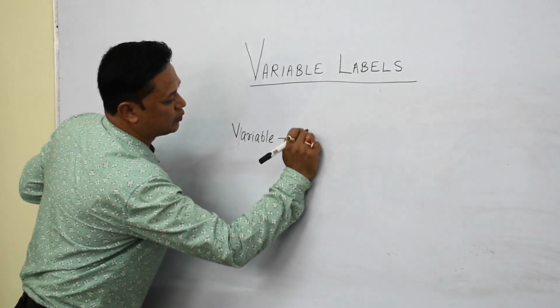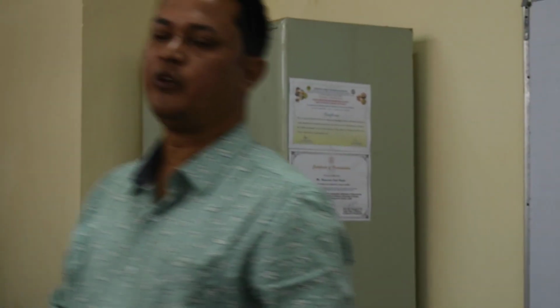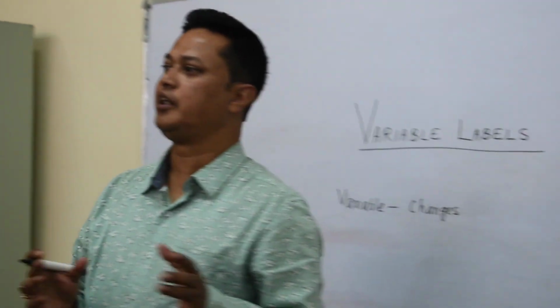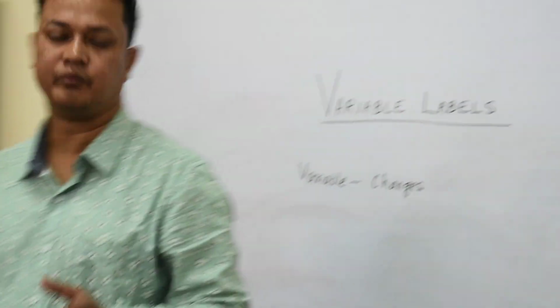It changes, right? Now variables can be of different types. I have told you variables can be of different types. Variables can be independent.